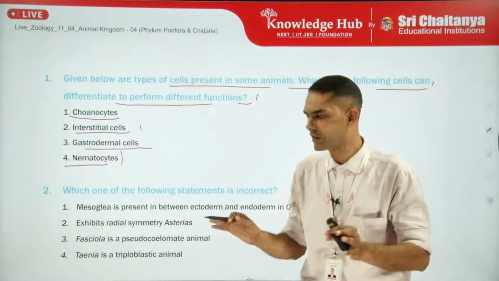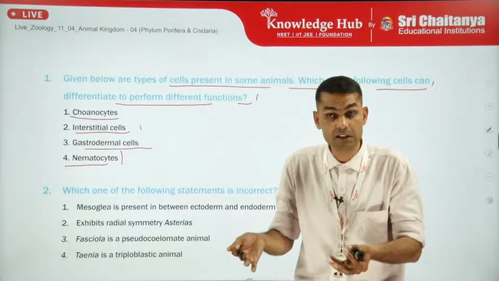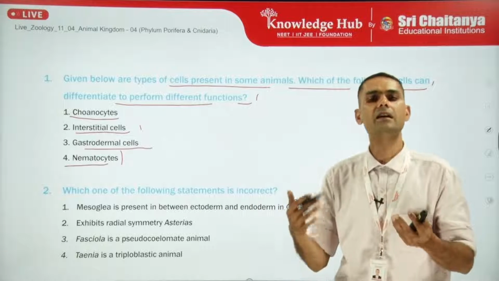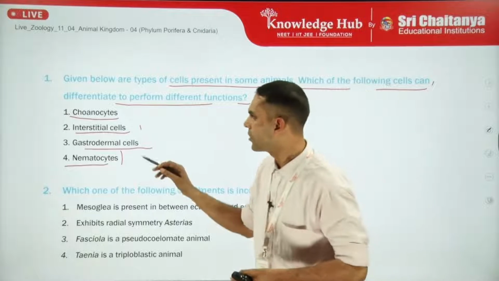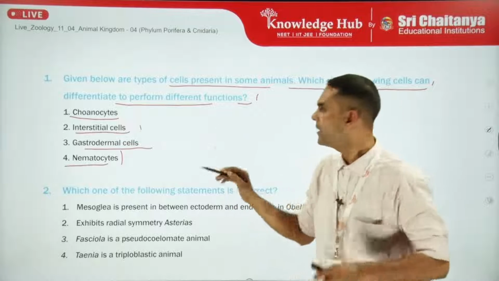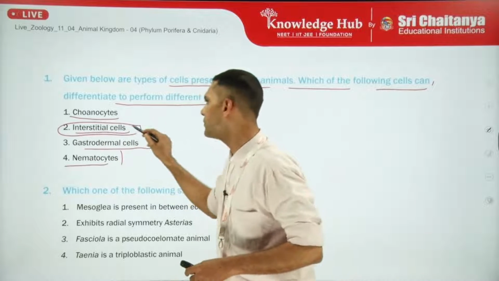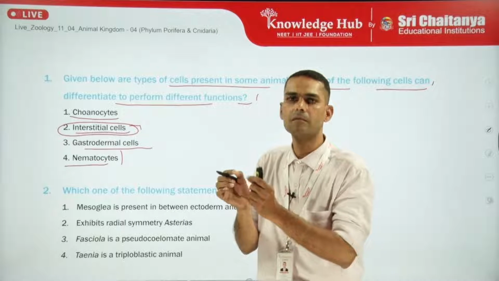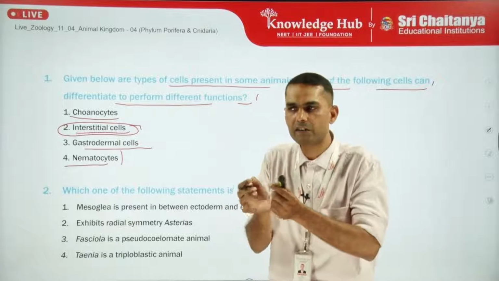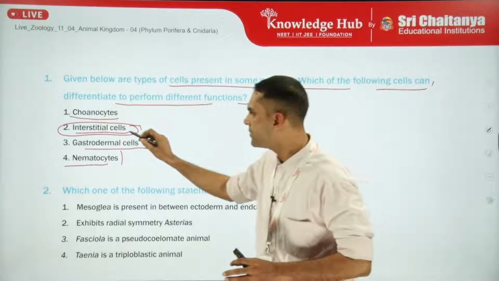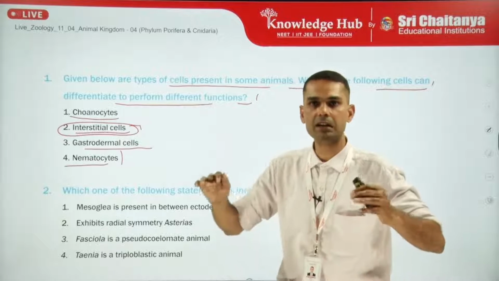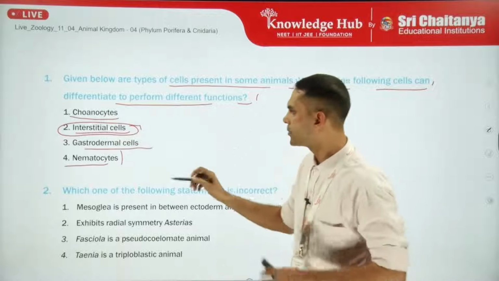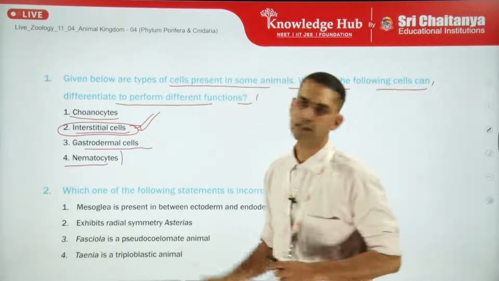Gastrodermal cell does not differentiate, it is already differentiated, and nematocytes are also differentiated cells. So the correct answer here will be interstitial cells. Why? Because it is totipotent in nature and it is not restricted to a little differentiation, rather it shows complete differentiation and it can differentiate into any other cells of the body part. So the correct answer will be interstitial cell.